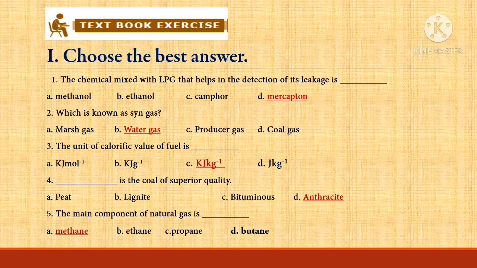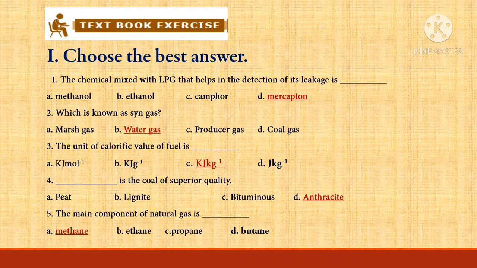Question 4. Dash is the coal of superior quality. A. Peat. B. Lignite. C. Bituminous. D. Anthracite. Answer option D. Anthracite. Anthracite is the most desirable coal of superior quality due to its high heat content. Anthracite is the highest grade coal.